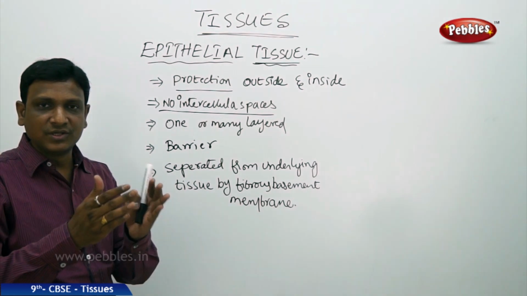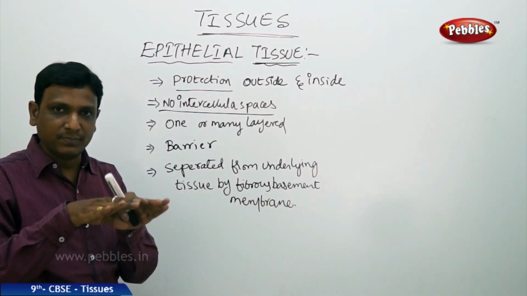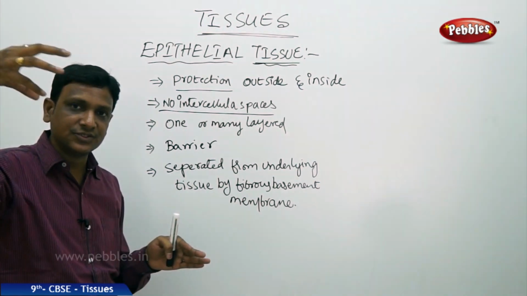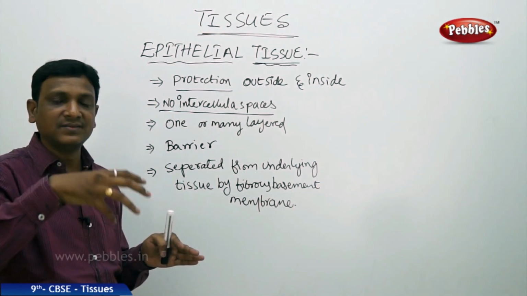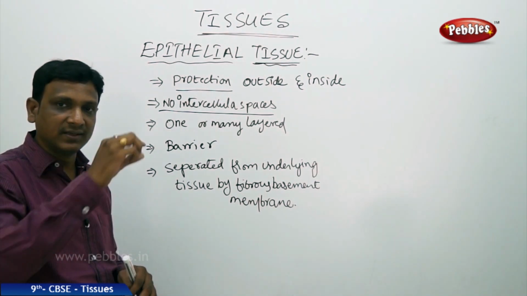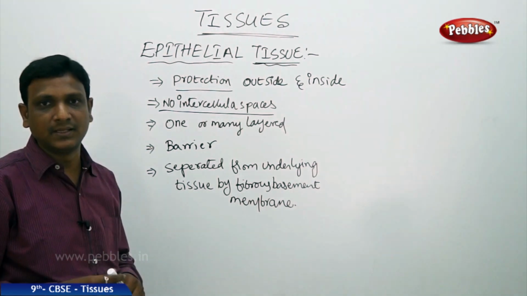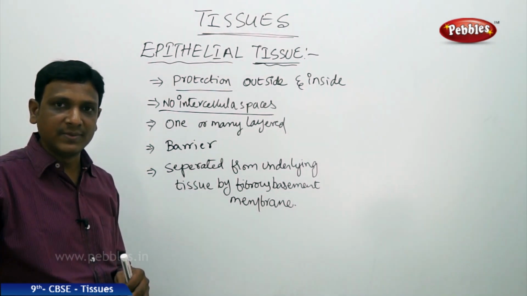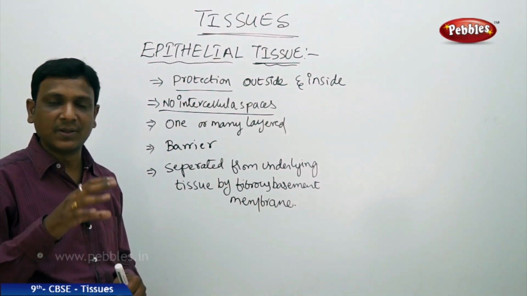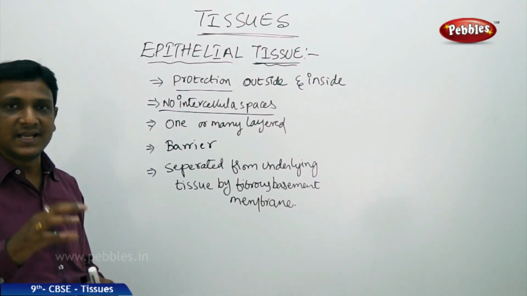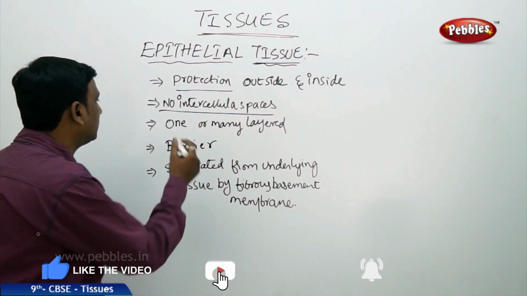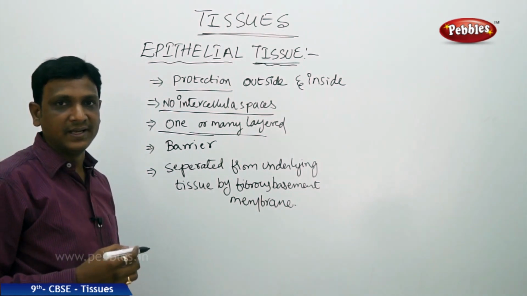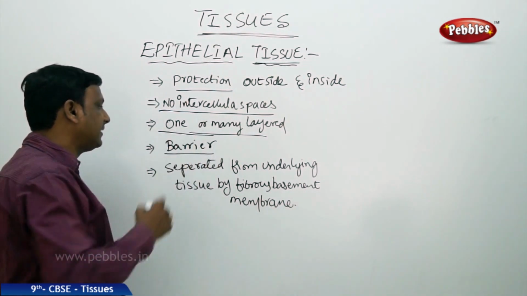Because of the absence of intercellular spaces, they act as a barrier. That means they do not allow any materials to go through. They have selective permeability because these are a single layer of cells. The cells are covered by a cell membrane. We studied the properties of cell membranes: cell membranes do not allow all the materials to pass through them. They have selective permeability, so selectively they are permeable. They may be one layered or many layered, and they act as a barrier.